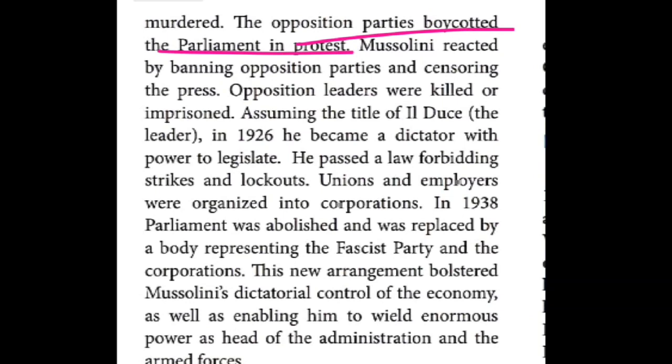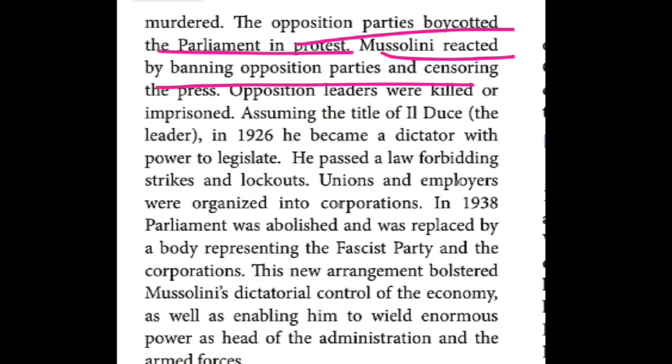Then Mussolini reacted by banning. Banning, what is the meaning? He stopped the opposition party. No need for an opposition party like that. Mussolini reacted by banning opposition parties and censoring the press. No one needed to write about what was happening in Italy.